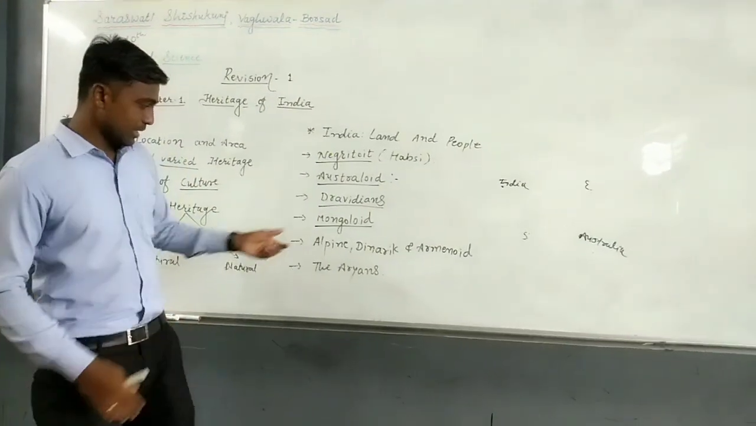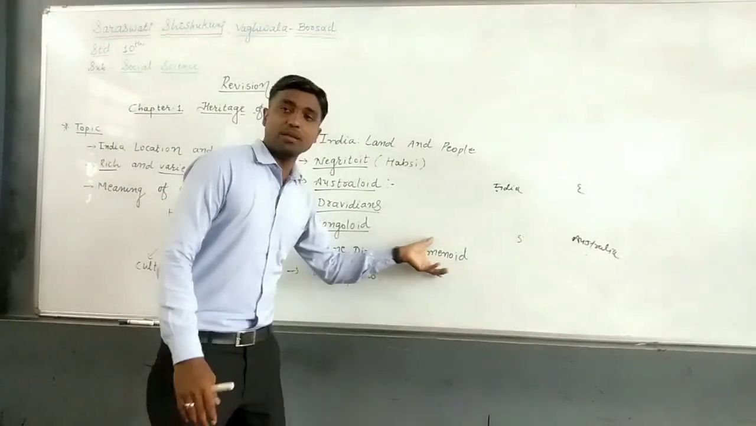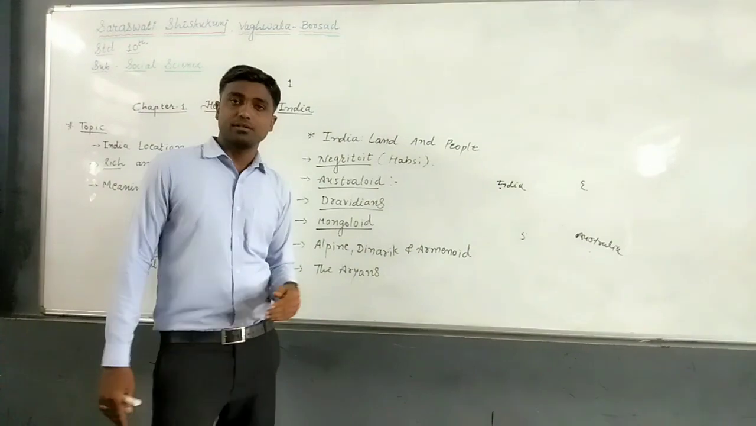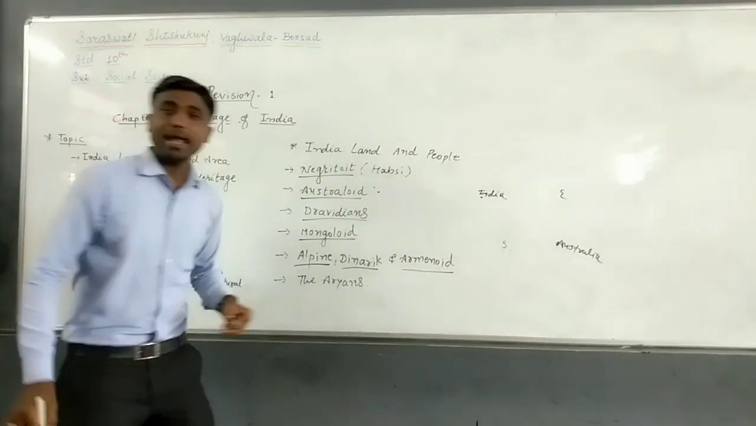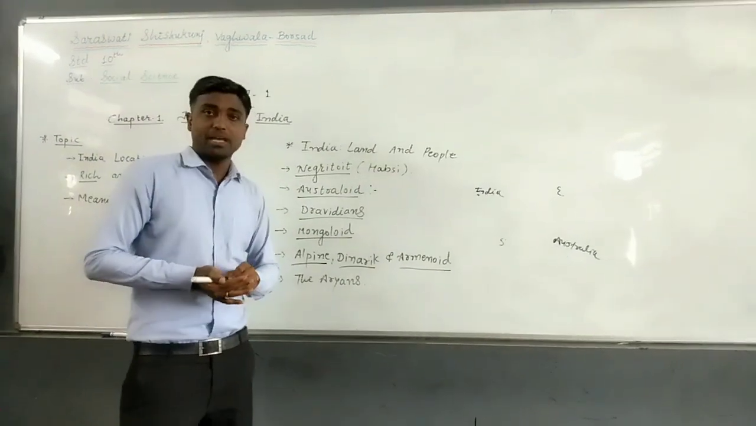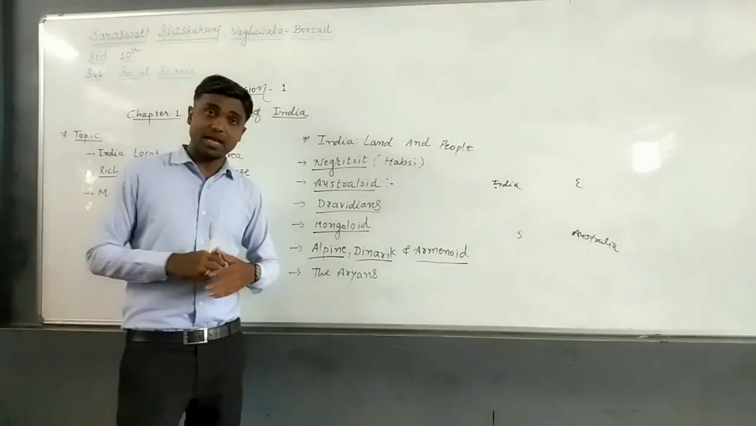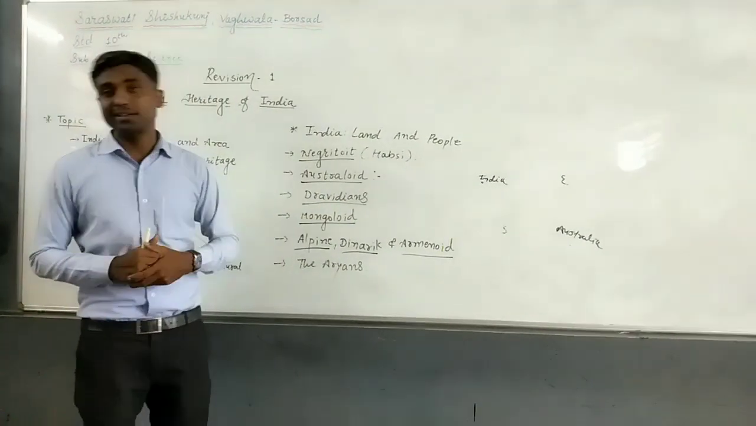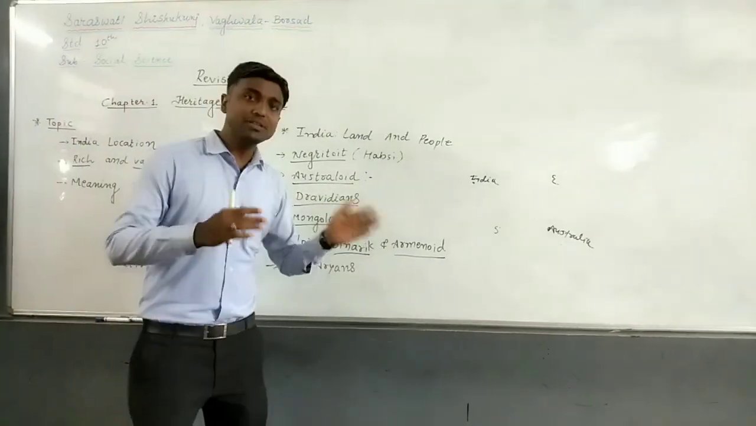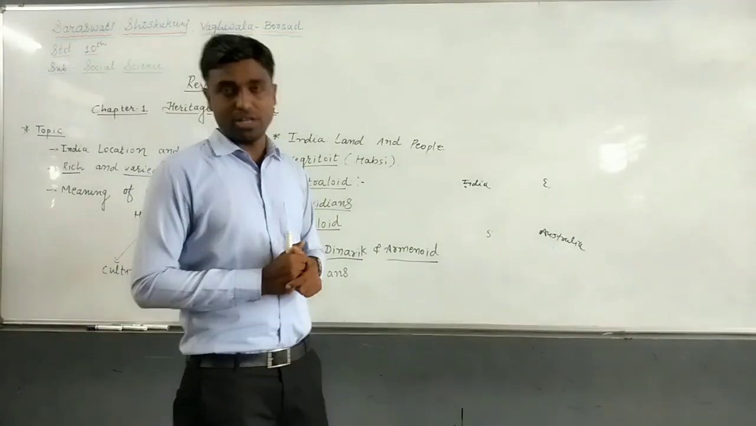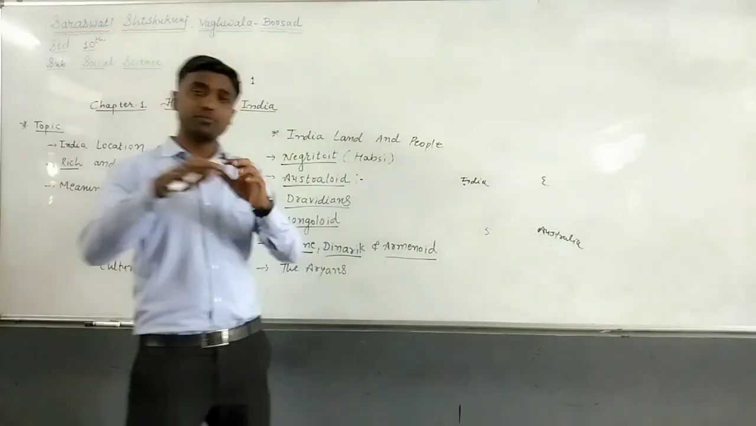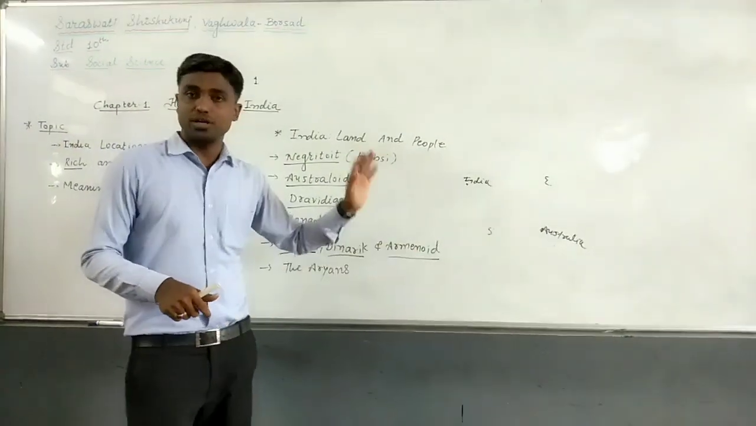Apart from this, Alpine, Dinaric and Armenoid, these three tribes, why have I written the names together? Because they have similarities and they came from Central Asia, and still we can find this kind of people, or this tribe, in Gujarat and Saurashtra. This was the part where we can find this kind of tribes.